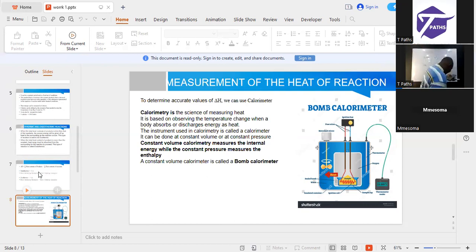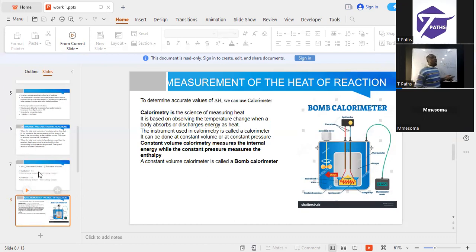Now you can see on the right, we have a bomb calorimeter. A bomb calorimeter measures heat in terms of constant volume. Please note that. So we want to do some specific heats of reaction so we can know them.